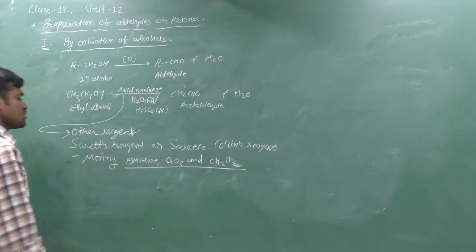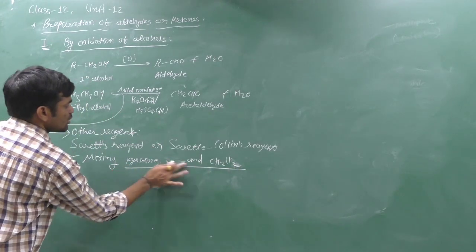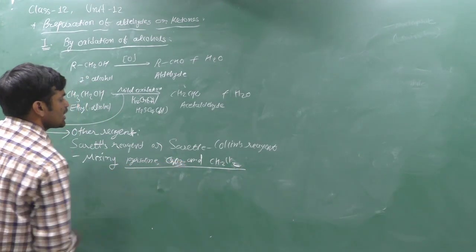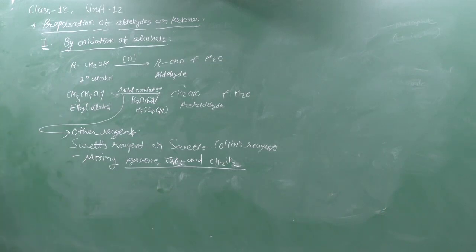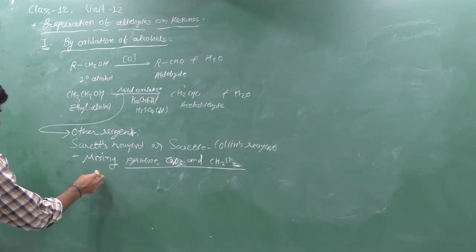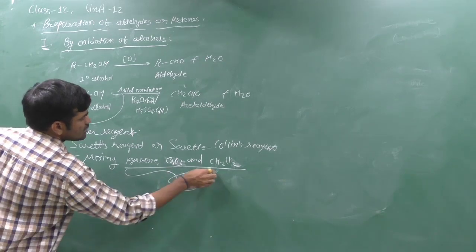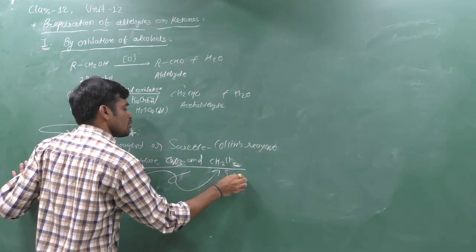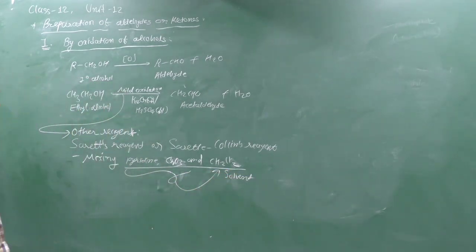If we mix pyridine, chromium trioxide, CrO3, and dichloromethane, then we obtain Sarrett's reagent or Sarrett-Collins reagent. Here the chromium trioxide and pyridine complex is dissolved in the solvent methylene chloride. Both are dissolved in it. So the complex of pyridine and chromium trioxide is dissolved in the solvent methylene dichloride.